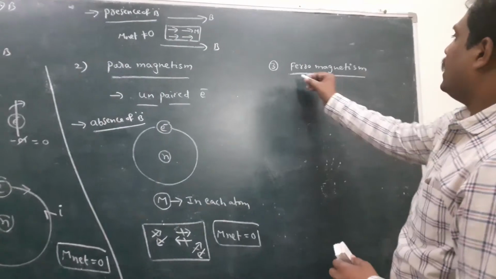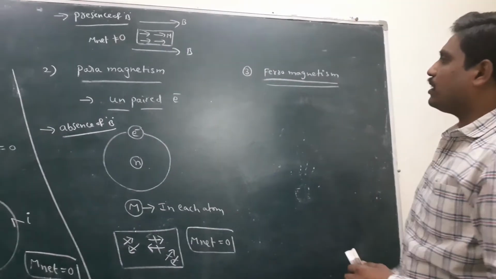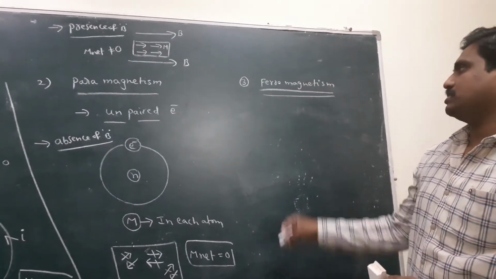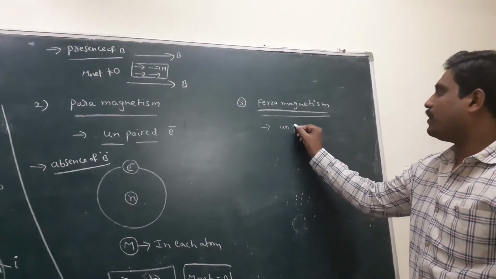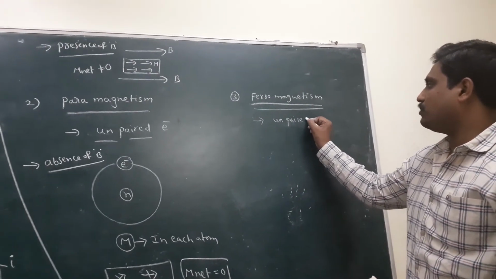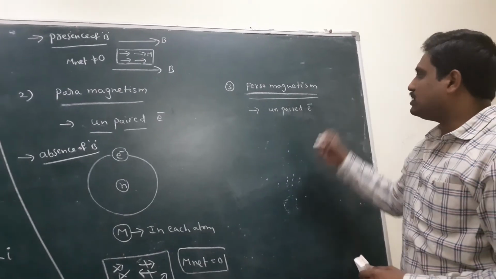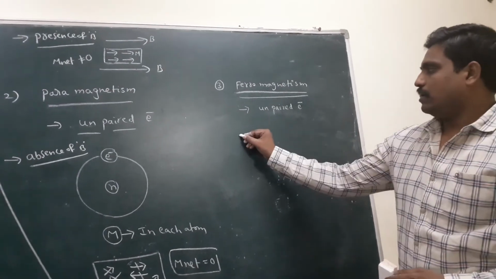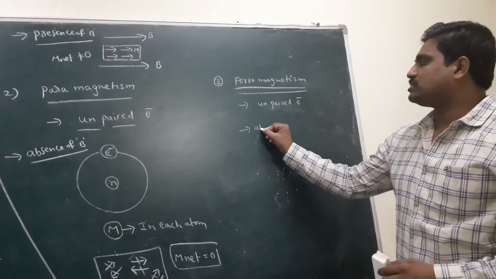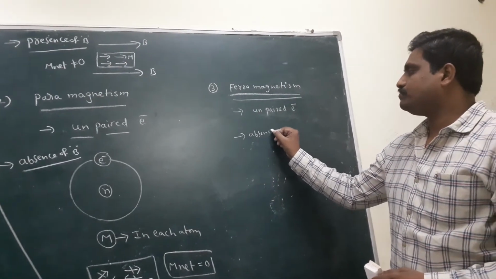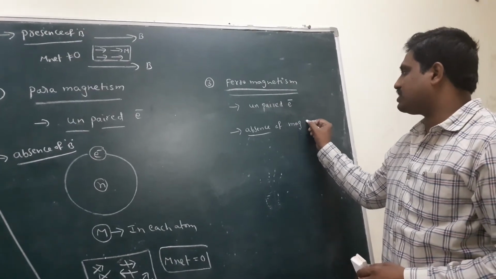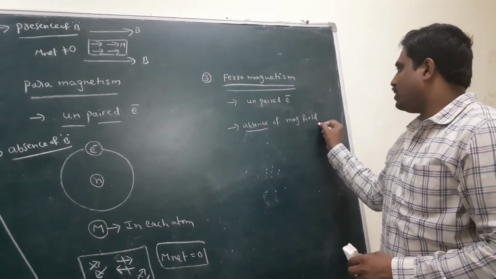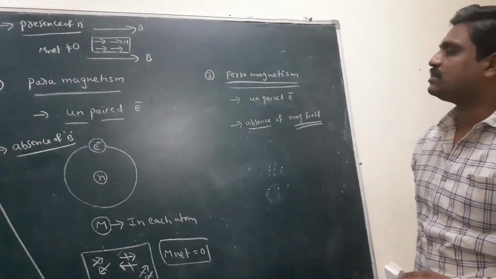Next I discuss an important topic, the ferromagnetic substance. A ferromagnetic substance contains unpaired electrons, that means here also a single electron is there. Here, in the absence of a magnetic field, no magnetic field is applied.